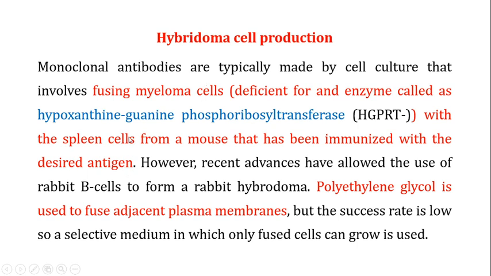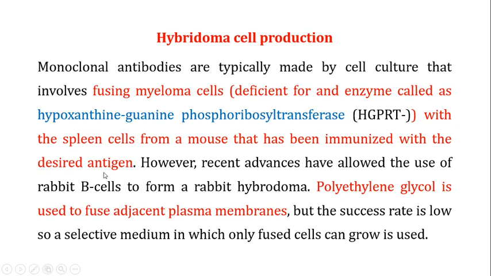There are three things you need to understand. The first is that you inject the desired antigen into the mouse, and it is going to produce antibodies only against the antigen you have injected, that means your desired antigen.